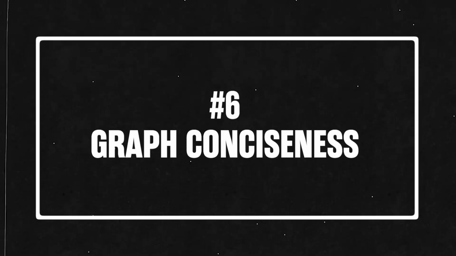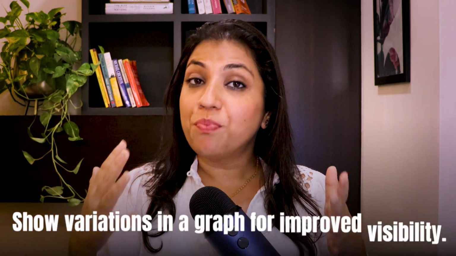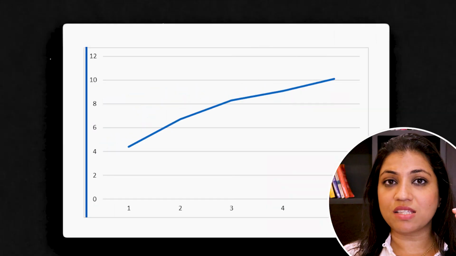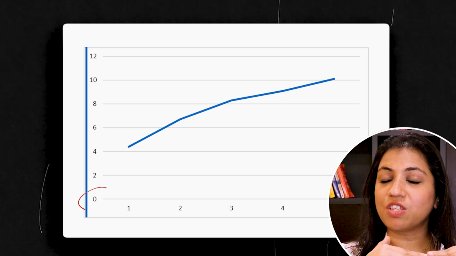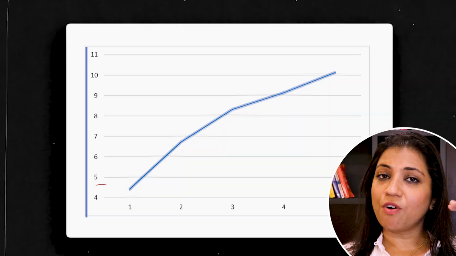Tip number 6, graph conciseness. When using a graph, show variations in the graph for improved visibility. Take for example this graph. The numbers on the x-axis start from 4, but the axis starts from 0. So if I start my axis from 4, I will have more variation to be shown on that graph.